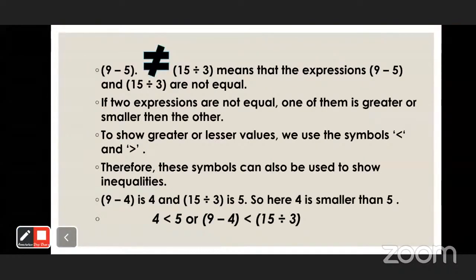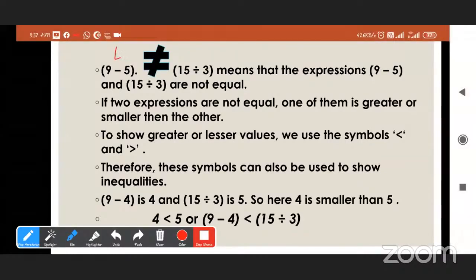Now see here, 9 minus 5 is 4 and 15 divided by 3 is 5. That means the expressions 9 minus 5 and 15 divided by 3 are not equal. If two expressions are not equal, one of them may be greater or smaller than the other.